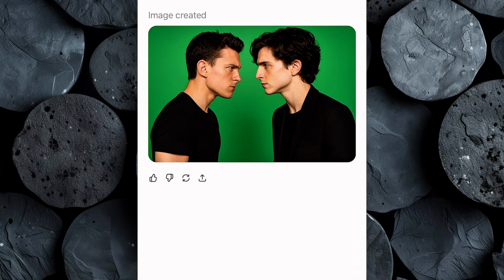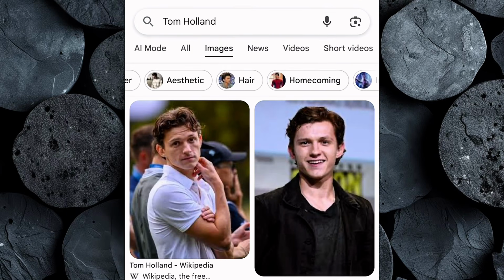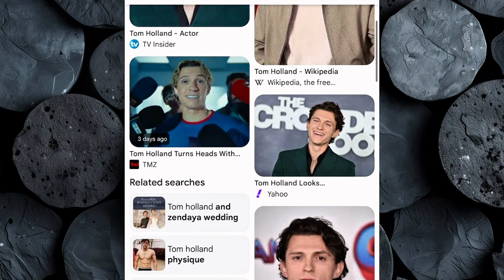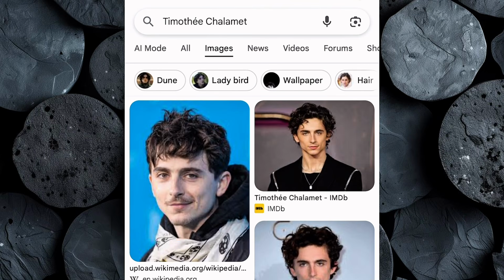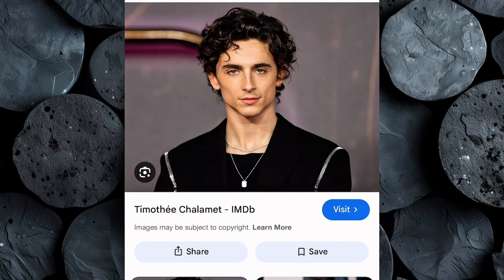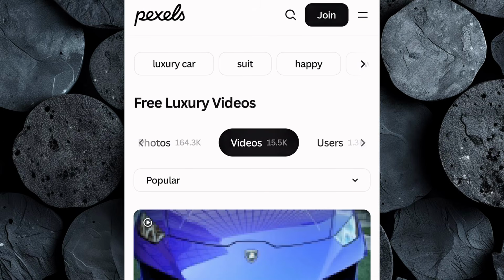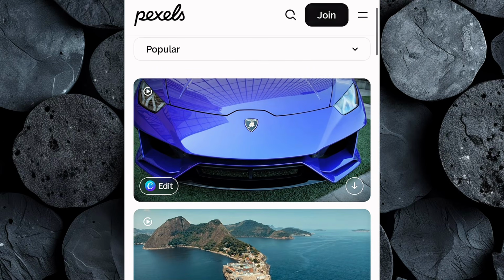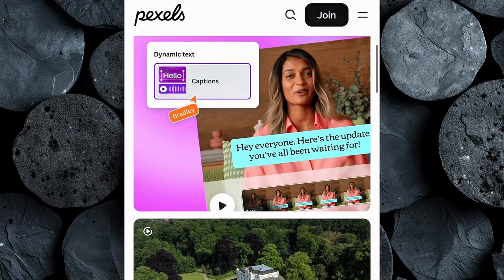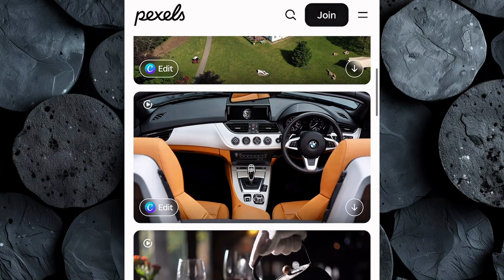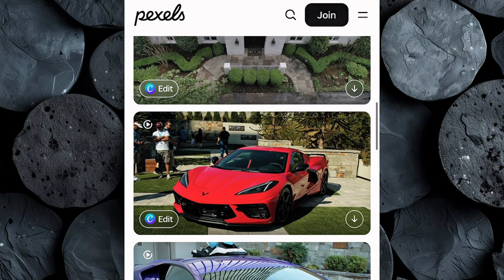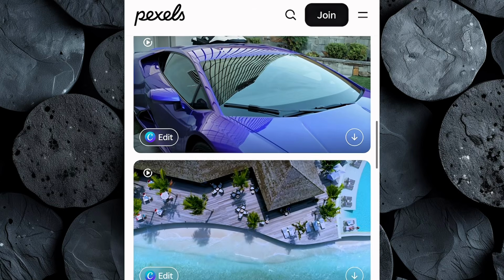that cinematic face-off effect. The second method is sourcing images from Google. Read through your script carefully, search for high-quality images of the celebrities you're featuring, and download multiple options for variety. You'll also want to add cinematic visuals of luxury assets, like cars, mansions, yachts, and private jets. A great resource is Pexels, where you can download free stock videos to give your project a professional touch.